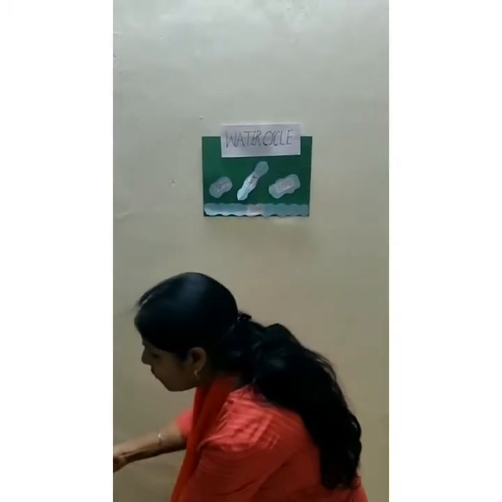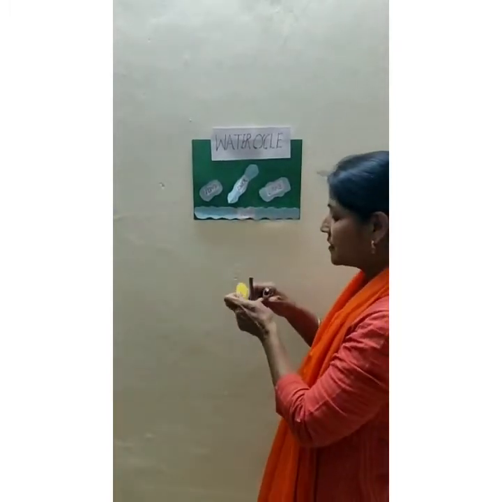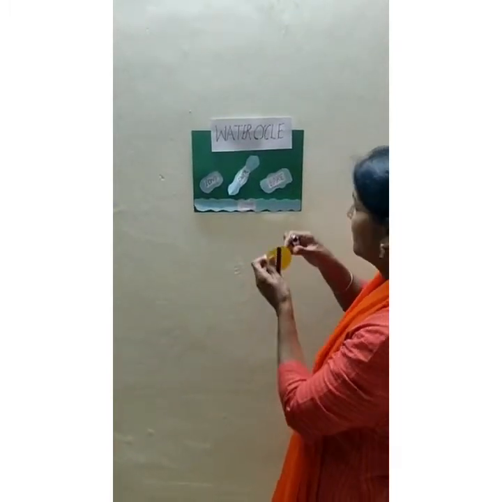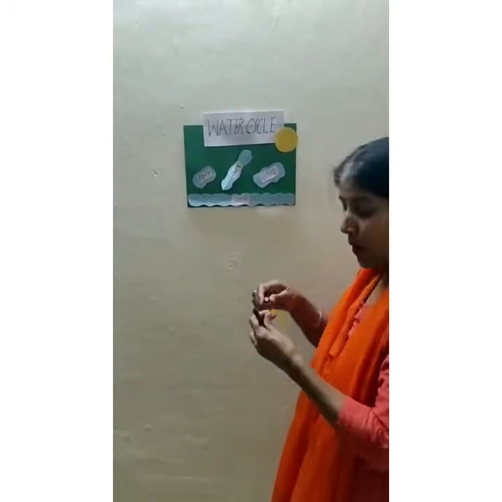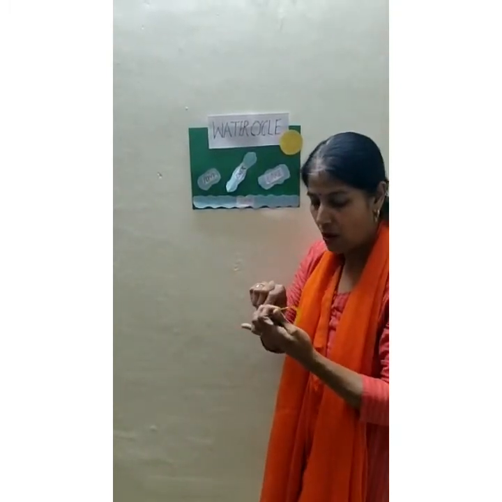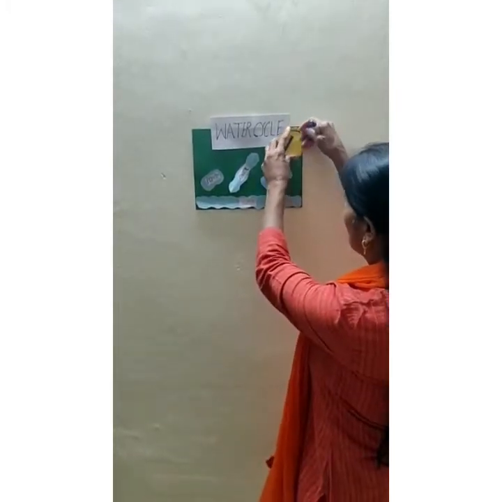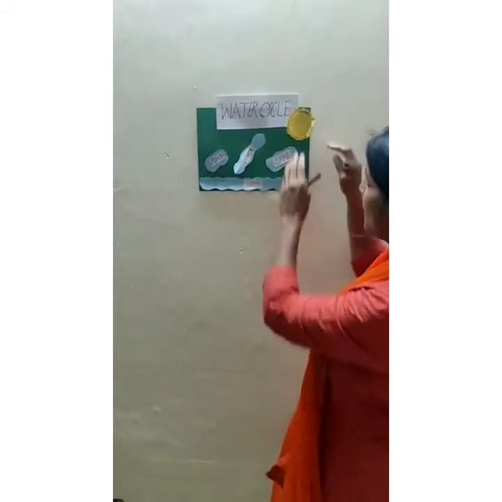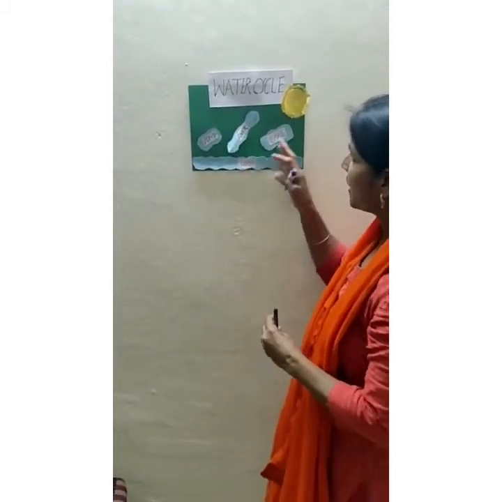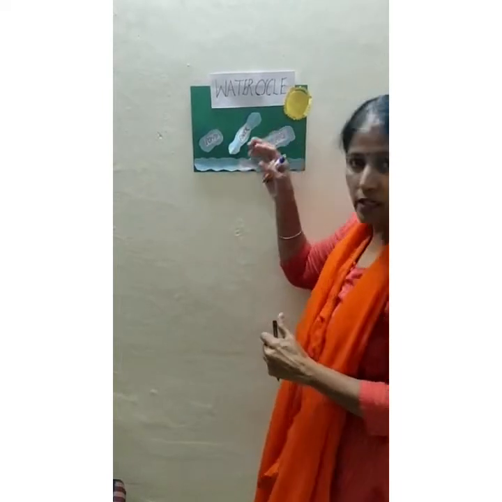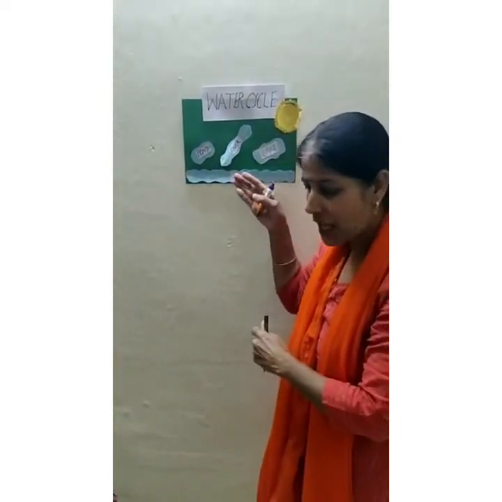Now, who will form the water cycle? This is our friend sun. When it becomes very hot, so what happens? The water from the sea, lake, river and pond evaporates by the intense heat of the sun,